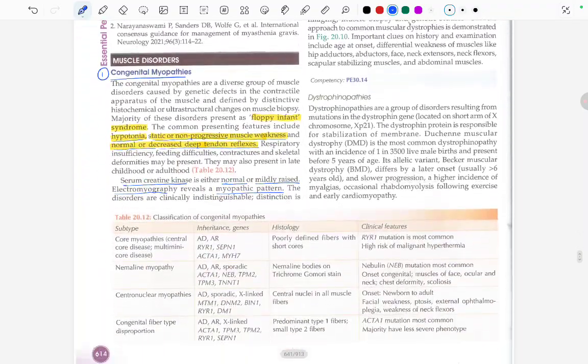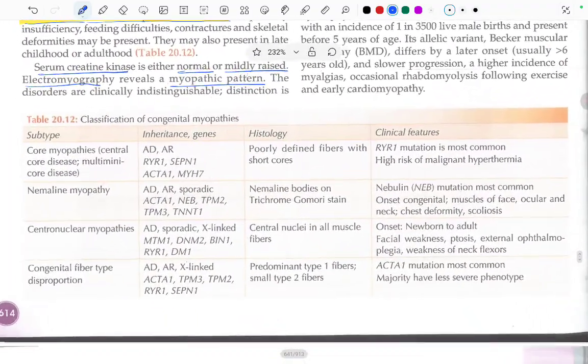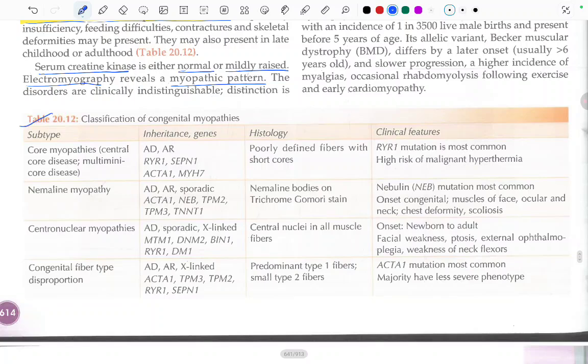This is the classification of the congenital myopathy. Let's read this. There are some core myopathies, central core disease or multi-minicore disease. There are certain inheritance genes, and on histology there will be poorly defined fibers with short cores. RYR1 mutation is the most common, and there is a high risk of malignant hyperthermia. Malignant hyperthermia may be present. So RYR1 mutation is the most common one in core myopathies.